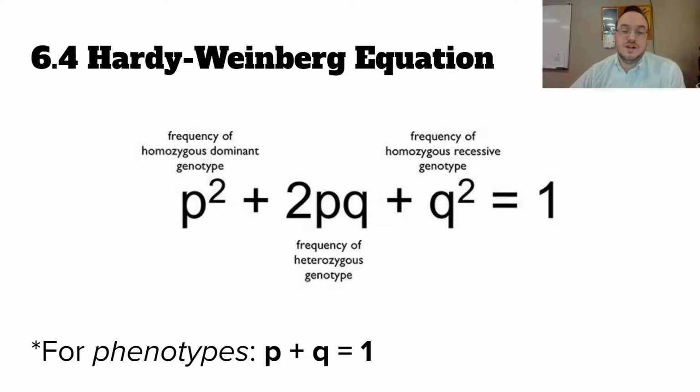So I'm going to just briefly talk about these equations, or these two equations really, and then I'm going to hope that you go watch somebody else that will teach you the math for this. In my class, we're going to go over the math in class quite a few times, right? So these are the two equations for Hardy-Weinberg, and you're going to use both of them to solve for different frequencies of alleles and for phenotypes, all right?